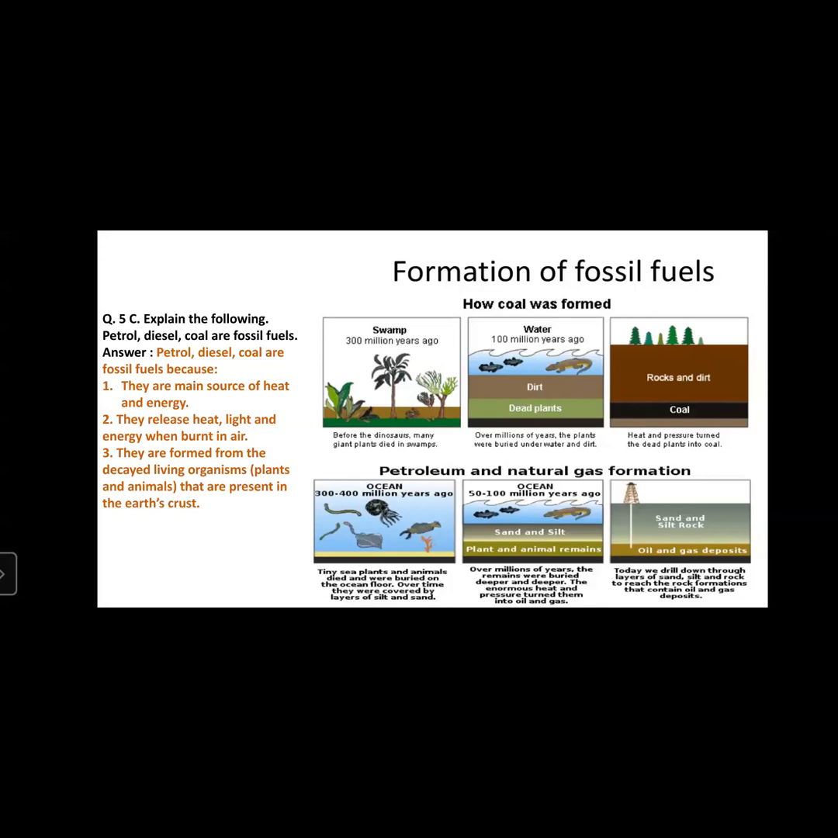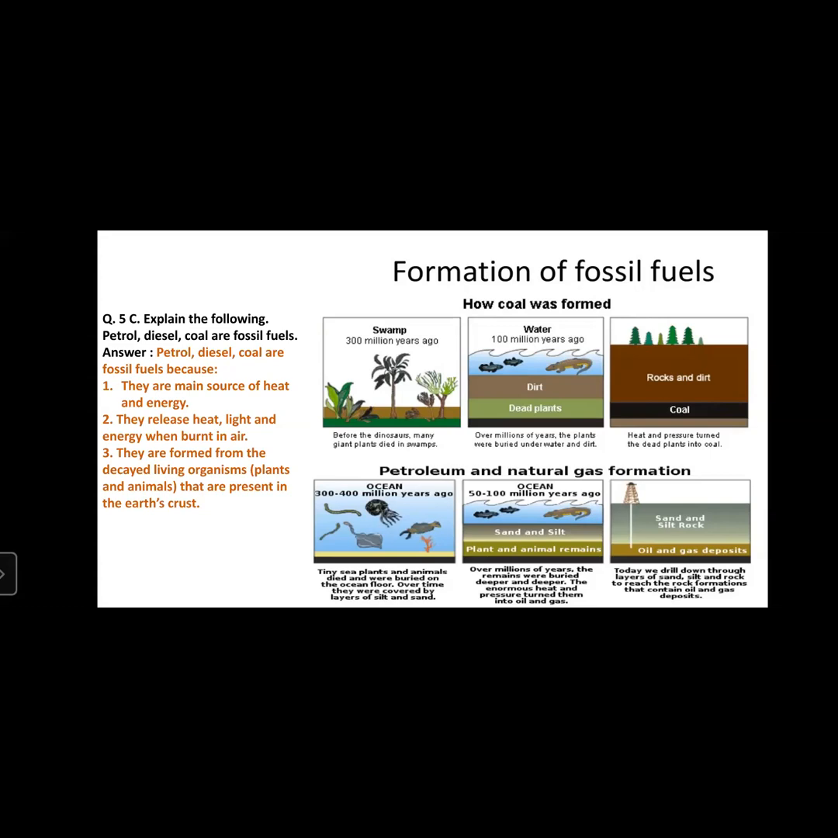The third image shows rocks and earth, coal. Now, when those large plants and large animals get buried inside the earth crust, the heat of the earth crust and the pressure on it convert those plants and animals into coal.